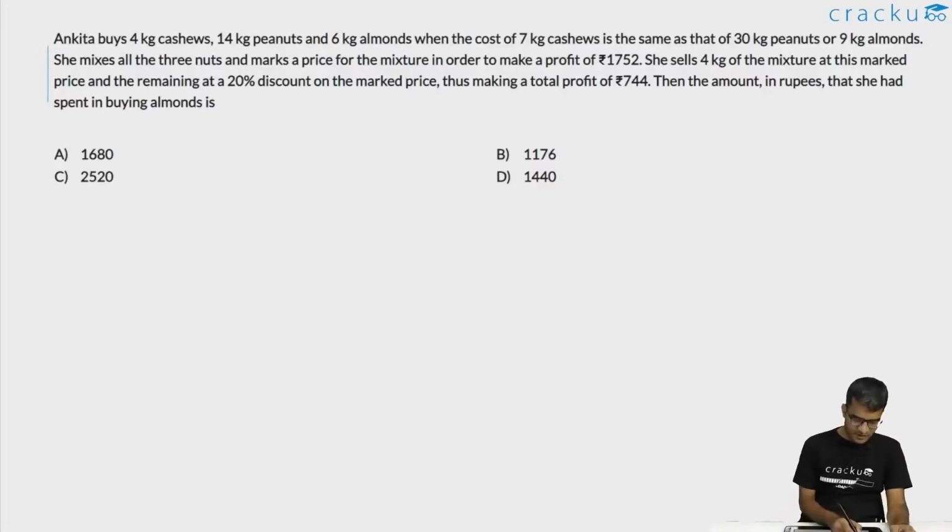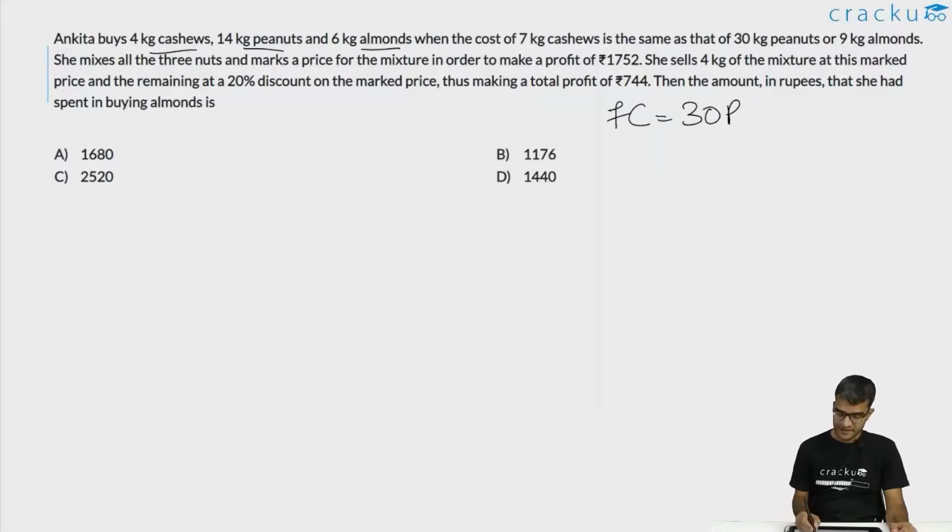In this question, we are told that Ankita buys 4 kgs of cashews, 14 kgs of peanuts, and 6 kgs of almonds, when the cost of 7 kgs of cashews, that is 7C, is equal to 30 kgs of peanuts, that is 30p, which is equal to 9 kgs of almonds. To make things easy, let us assume that 7C is equal to 30p is equal to 9A is equal to, what is the LCM of 7, 30 and 9? This is equal to 630.